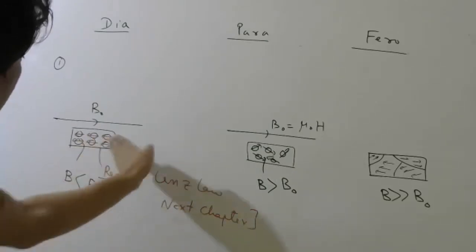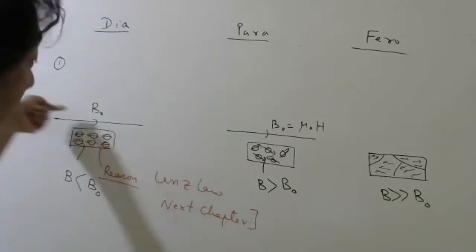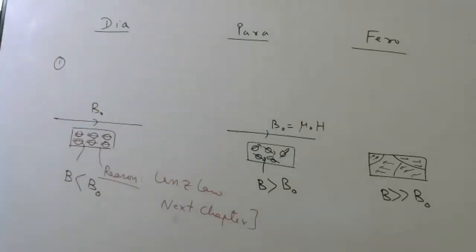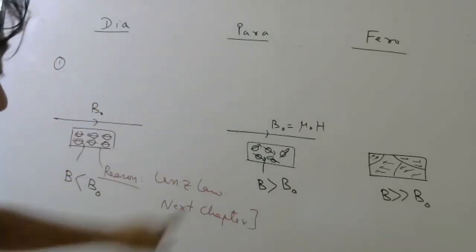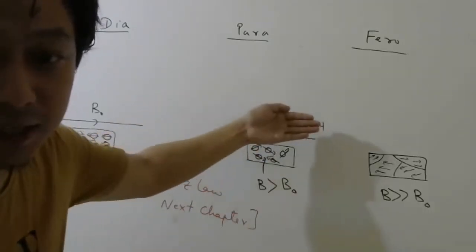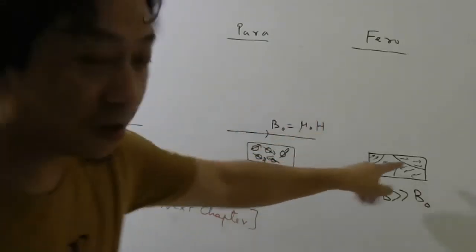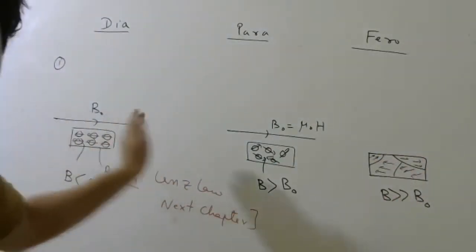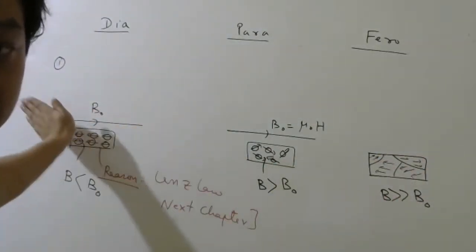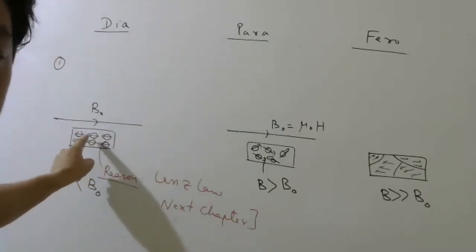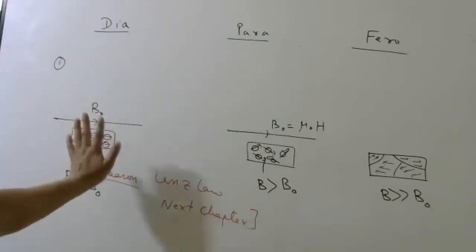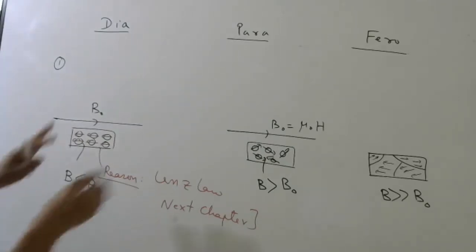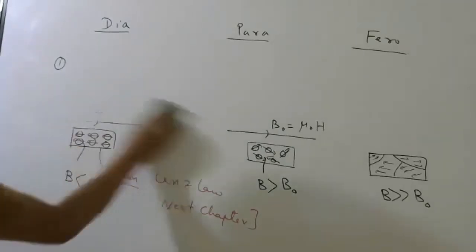Because this will create a magnetic field in this direction, opposite to this one, so the total will be this minus this. Here the total will be external plus magnetization, here also external plus magnetization, but here it will be opposite: external minus magnetization. So the total magnetic field here will be less than outside. Clear? So please remember that.